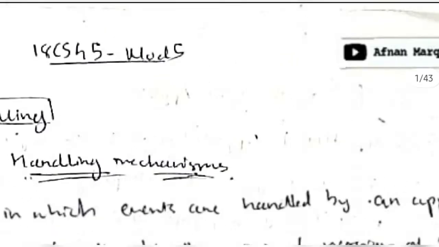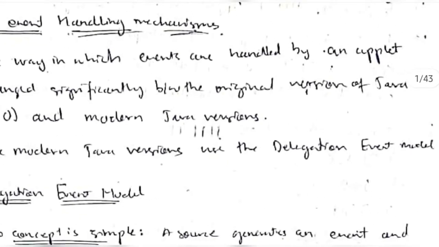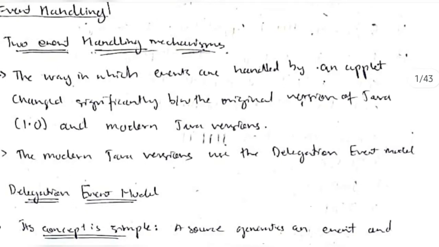So there are two event handling mechanisms. There was an older version in Java 1.0, that was one of the handling mechanisms, and it had limited features. That was replaced by the new handling mechanism, which is known as the delegation event model. In the delegation event model, we'll have many more features to handle an event in a much more efficient way. So that's all about the two event handling mechanisms.